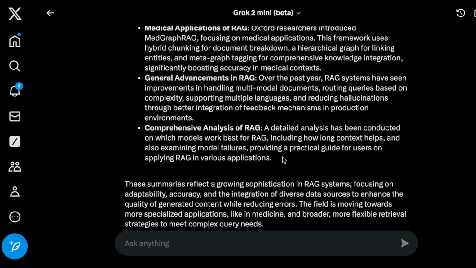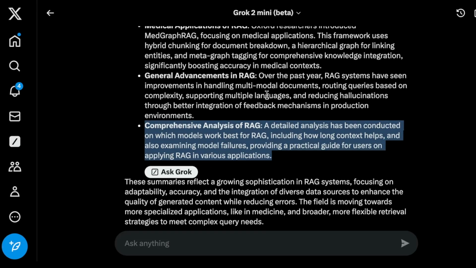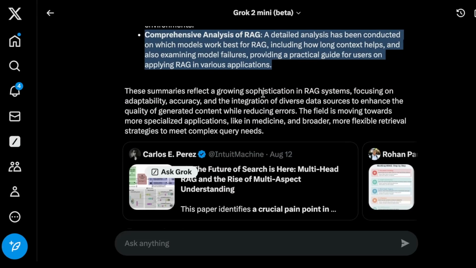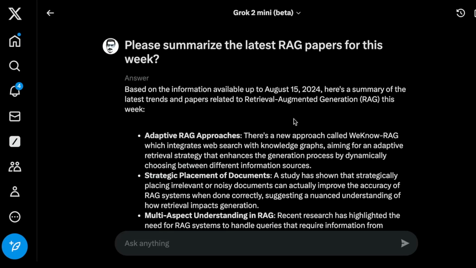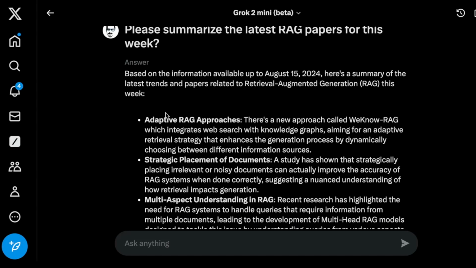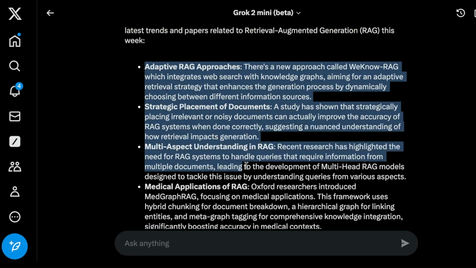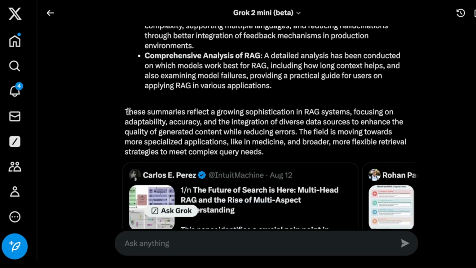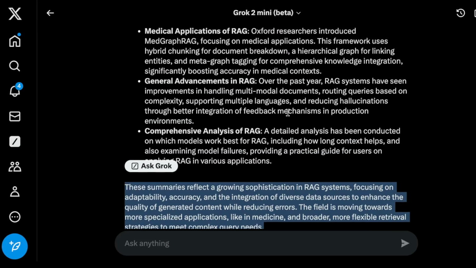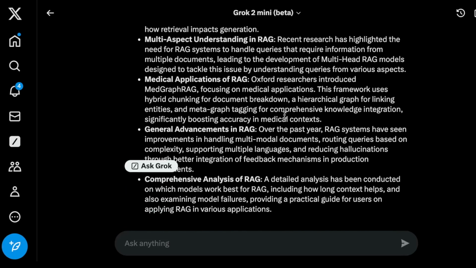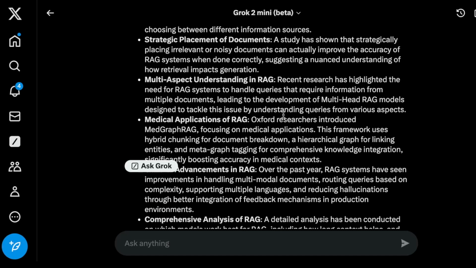Comprehensive analysis of RAG. So I may be interested in that if that's a survey paper. And then it says these summaries reflect a growing sophistication in RAG. So it's just summarizing here. And one thing I've noticed with these posts that I'm getting from Grok, they're usually in this format. So it starts the answer like this, then it gives a list of items, and then it has like a summary. I think it's following a specific template to compose answers. I'm totally fine with that.